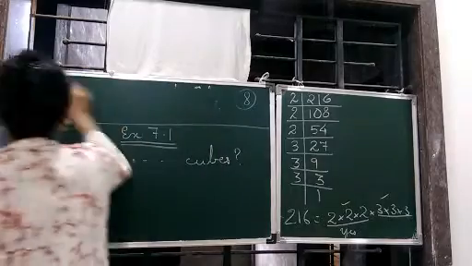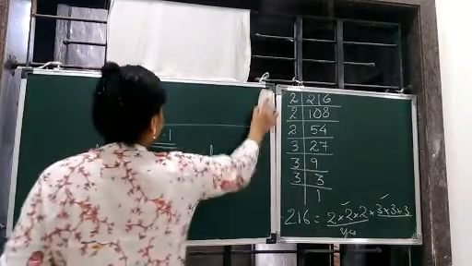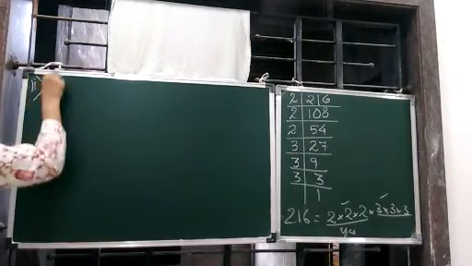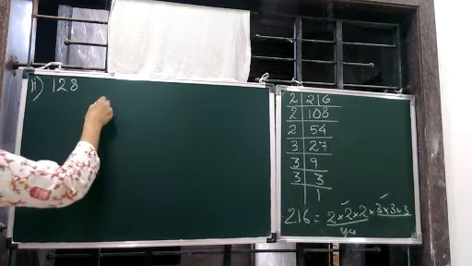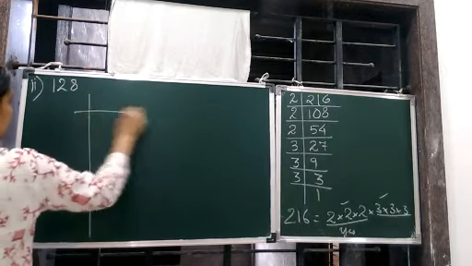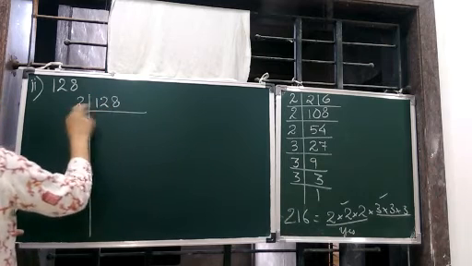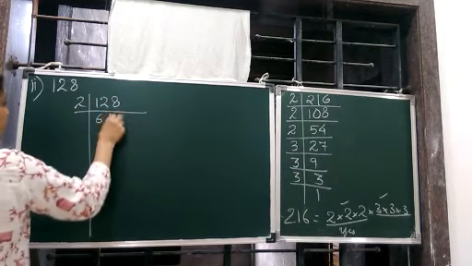Now the second one. Again it will go by 2 because it's an even number.